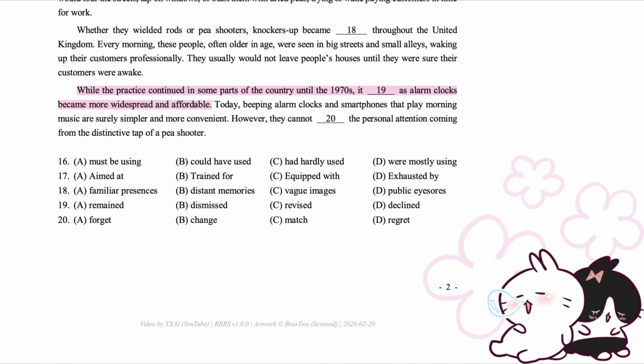While the practice continued in some parts of the country until the 1970s, it declined as alarm clocks became more widespread and affordable. Today, beeping alarm clocks and smartphones that play morning music are surely simpler and more convenient. However, they cannot match the personal attention coming from the distinctive tap of a pea shooter.